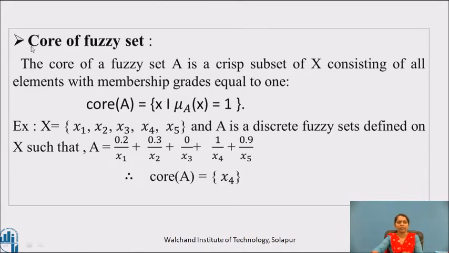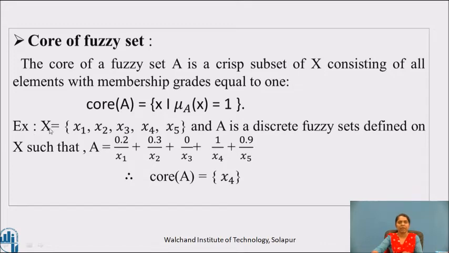Now, another concept is core of a fuzzy set. The core of fuzzy set A is a crisp subset of X consisting of all elements with membership grades equal to 1. So, core of A is those x such that membership grade μA(x) is equal to 1.